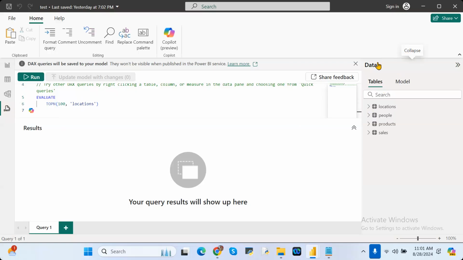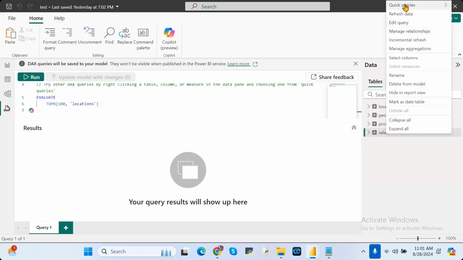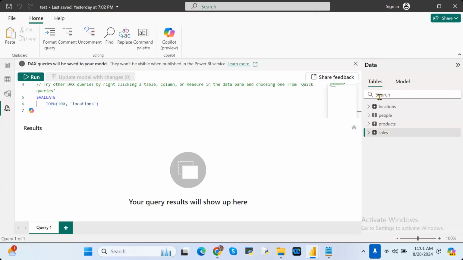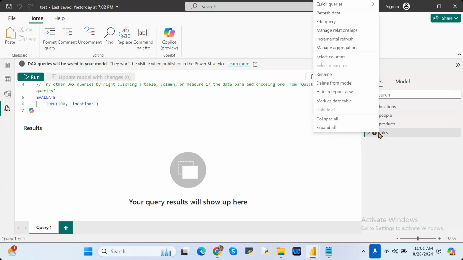Whichever table's records you want to see, under the data tab, right click on that particular table. You have an option called quick queries. In that quick queries, there are different options, and each and every option is very important. If you want to see the table records, you can see them either in the DAX query view or in the table view. In DAX query view, right click on the table under the data tab, and under quick queries, you have an option called show top 100 rows.